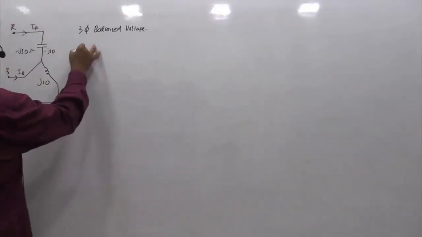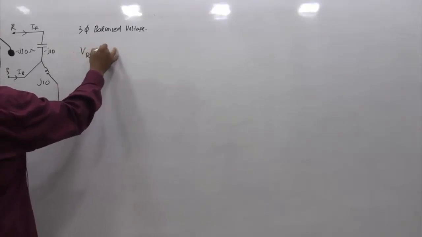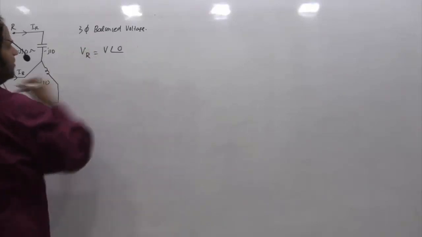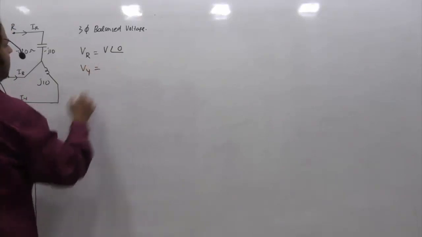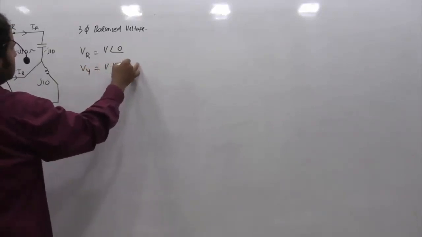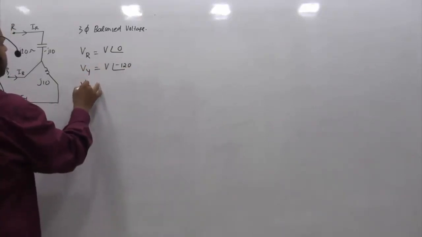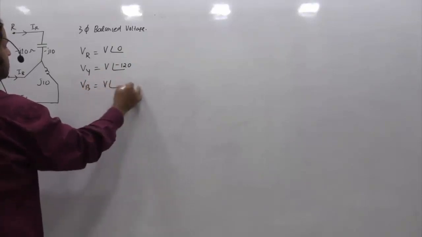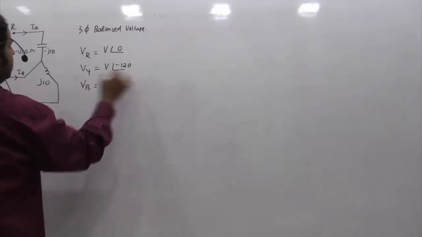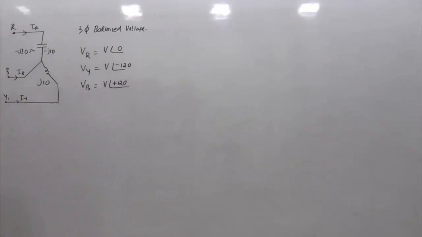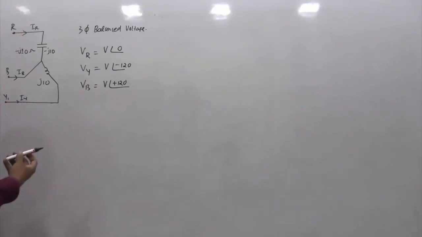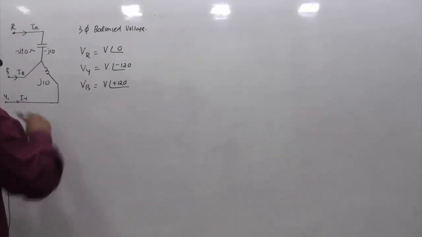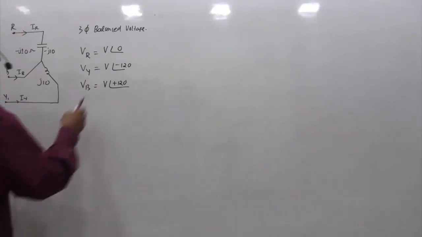So if I say the phase voltage VR is V angle 0, then the next one, VY, will be V angle minus 120. Then VB will be V angle minus 240, or you can also write this as V angle plus 120 degrees. This is the meaning of balanced. Their amplitudes are the same, and if you write the time domain functions, even their frequency will be the same. They are apart from each other only by a phase difference of 120.